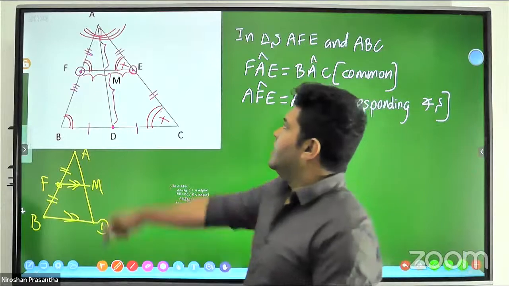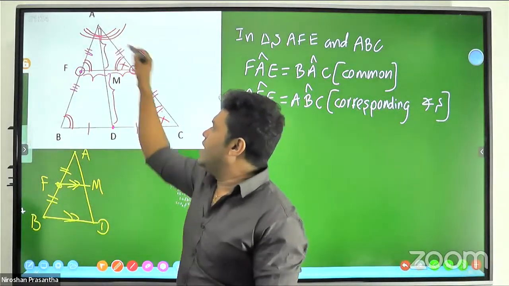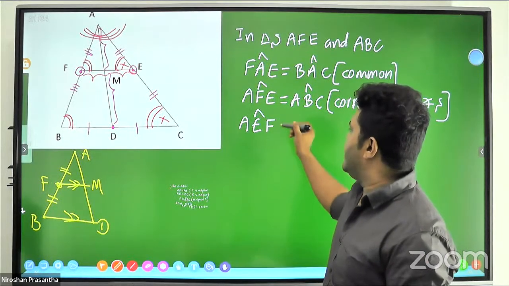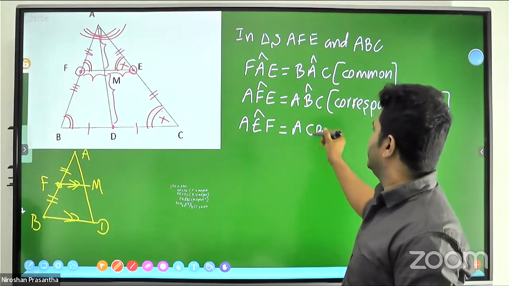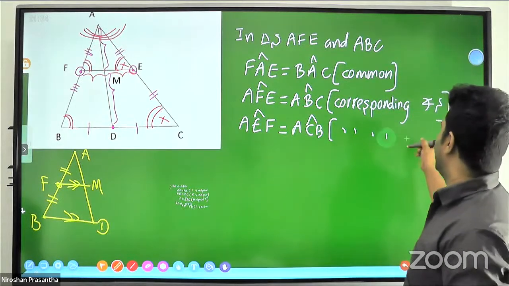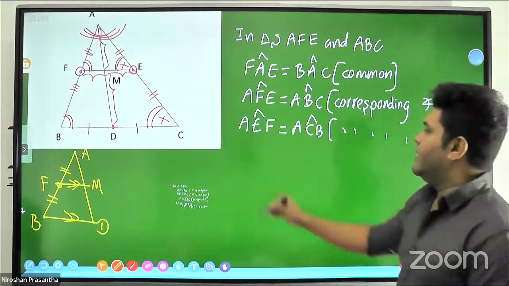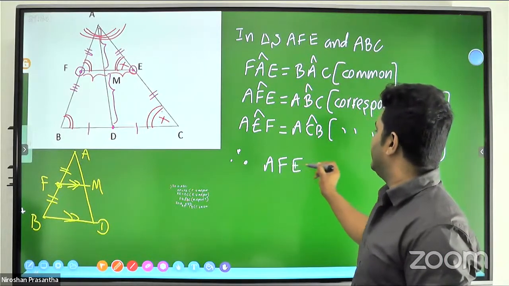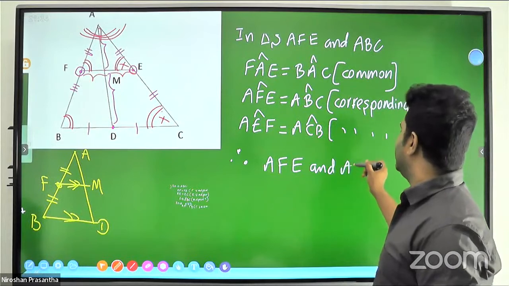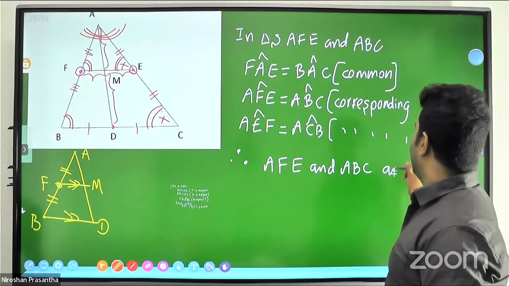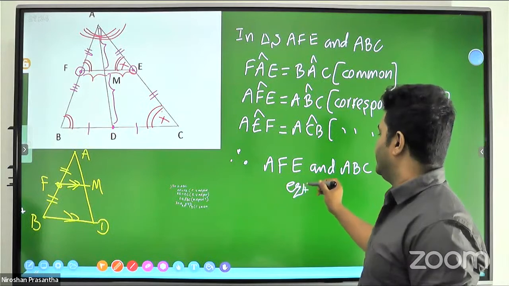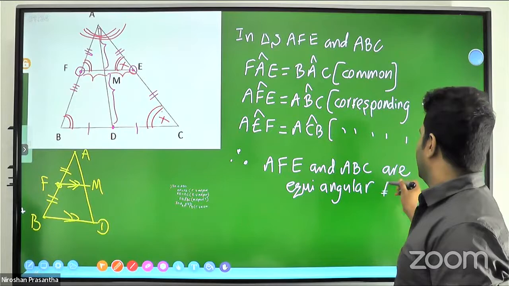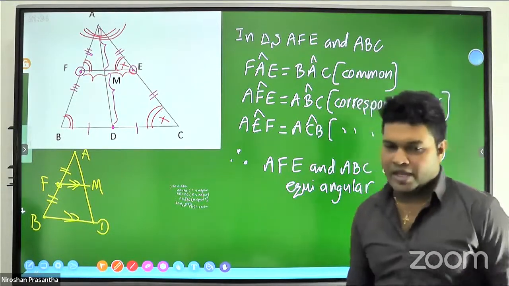And finally, AEF equal ACB, the same reason: corresponding angles. Therefore, AFE and ABC are equiangular triangles.